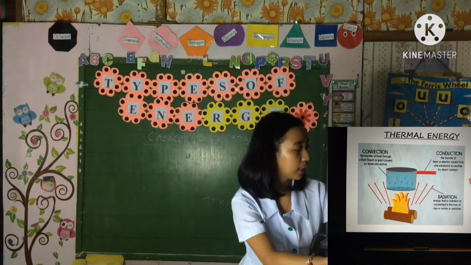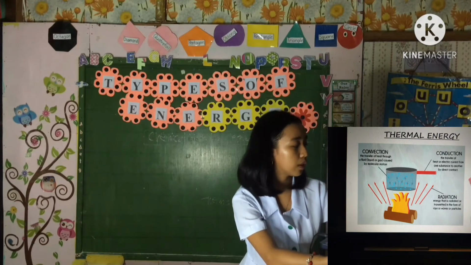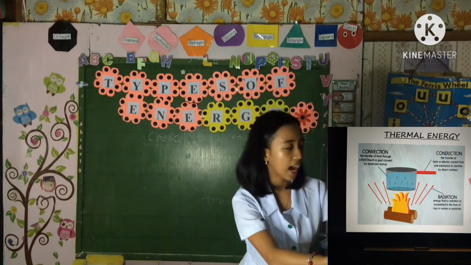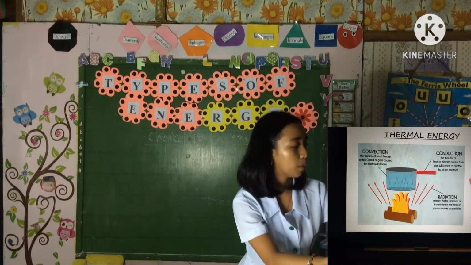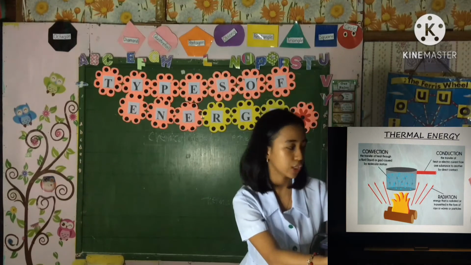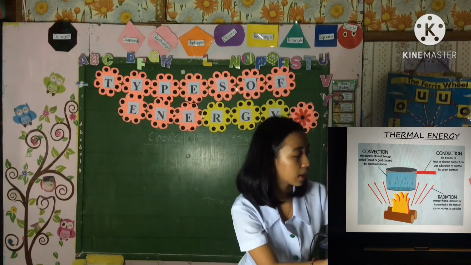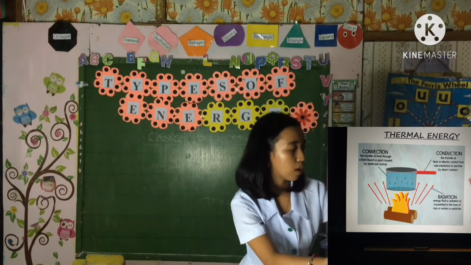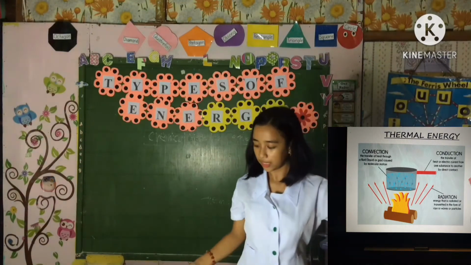And convection is the transfer of heat through a fluid, liquid or gas, caused by molecular motion. And next is radiation: energy that is radiated or transmitted in the form of rays or waves of particles. Now class, did you understand what the forms of energy are?